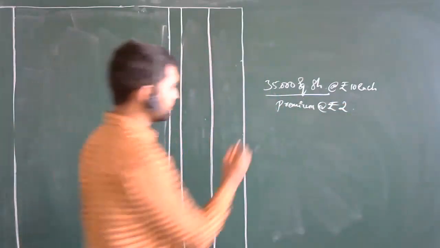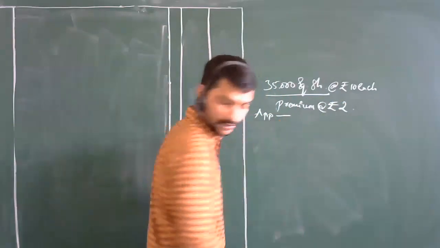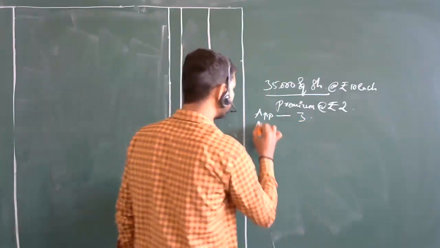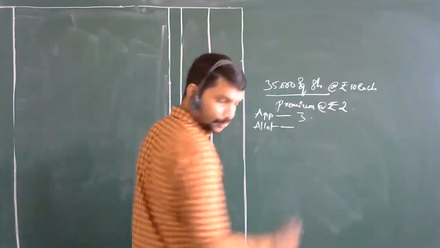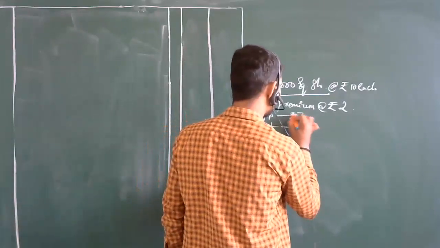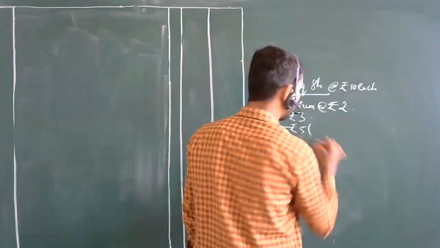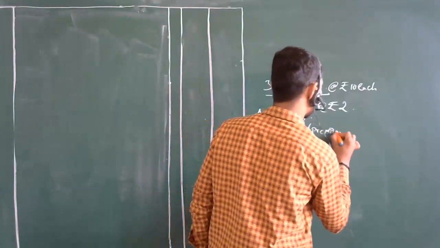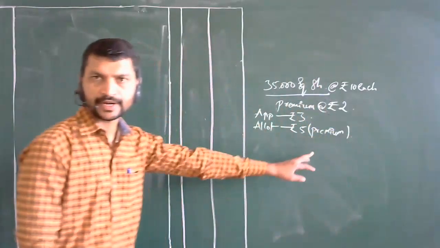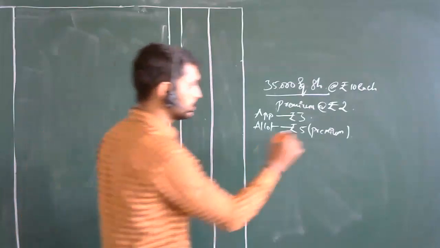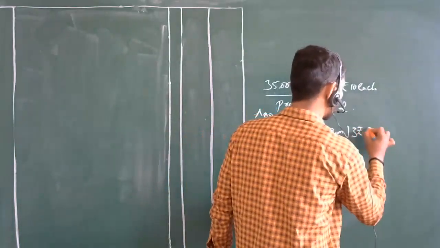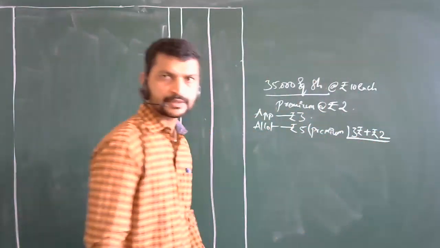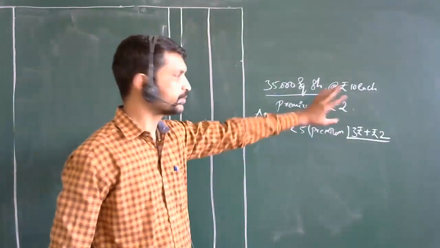Then next, application. On application, how much are they going to call? 3. Then next one, allotment. At allotment time, how much are they going to call? Rupees 5. Here you are going to include premium. Here premium is included. Most probably what you are going to do is 3 rupees plus 2 premium. The total of this is 5 rupees. Means at the time of allotment they have called up the premium account.